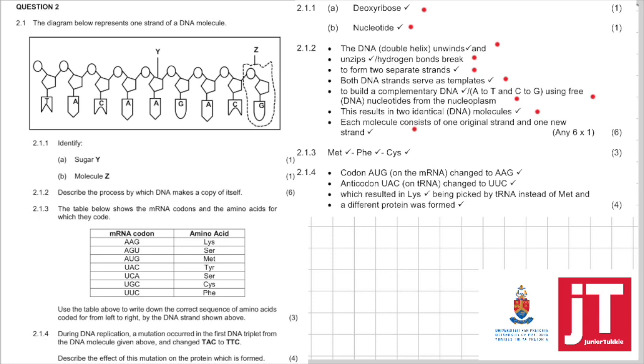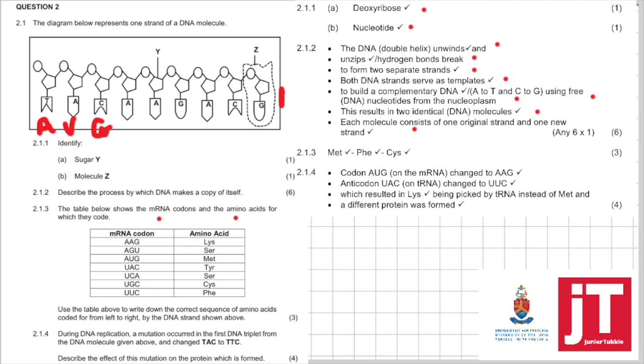Right. Then, 2.1.3. The table below shows the mRNA codons and the amino acids for which they code. So there you see the mRNA codon and the amino acid. Then it says, use the table above to write down the correct sequence of amino acids coded for from left to right by the DNA shown above. So there's your DNA and your table codes for the mRNA. So we have to change the letters to the mRNA. So opposite T will be A, opposite A, U, and then G.